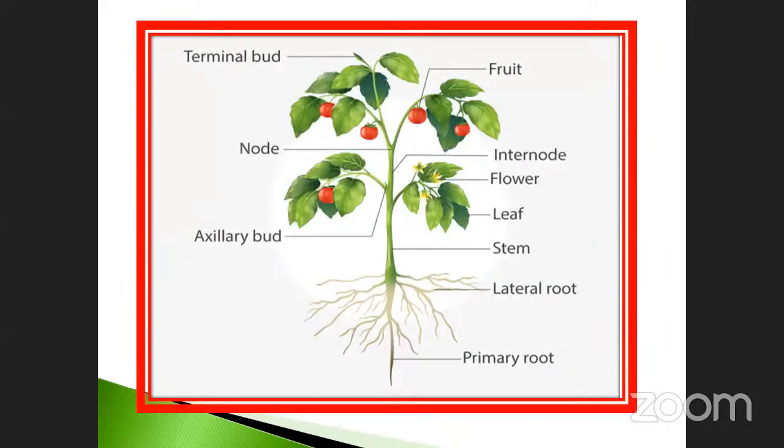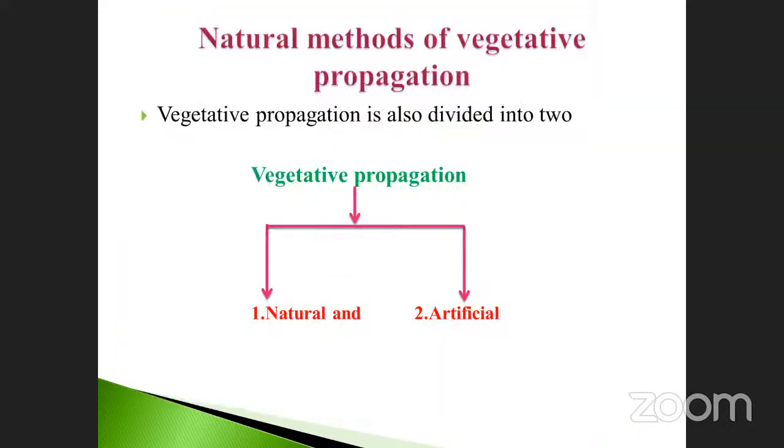See here. These are the plant parts. Already yesterday we taught these things. Vegetative propagation is divided into two: natural and artificial.